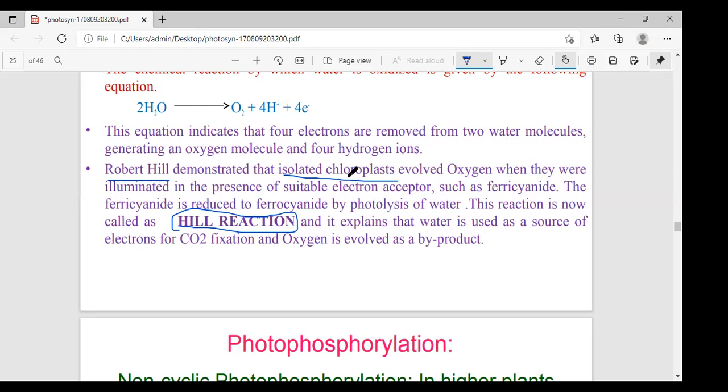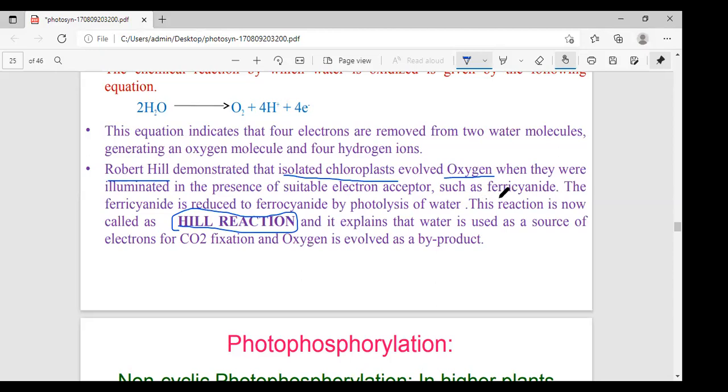He demonstrated that isolated chloroplasts could release oxygen in the presence of sunlight and a suitable hydrogen acceptor, such as potassium ferric oxalate.